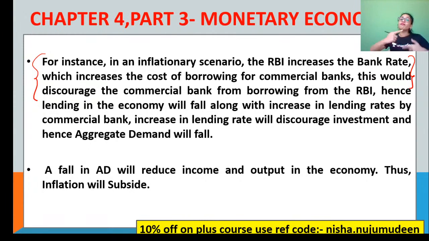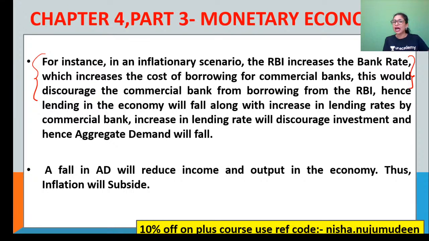Yes, the cost of borrowings for commercial banks will increase, which will discourage commercial banks from borrowing from whom? From the RBI. Hence, what happens when there is no borrowing from the RBI by the commercial banks? We the people, like the investors, the agriculturalists, the industrial people and all, cannot get a loan. Commercial banks only give us money, and commercial banks get money from the RBI. The RBI does not have direct contact with the general public, whereas commercial banks do.